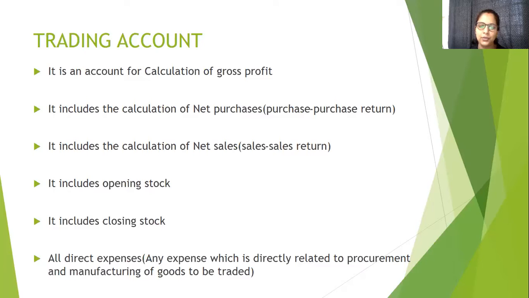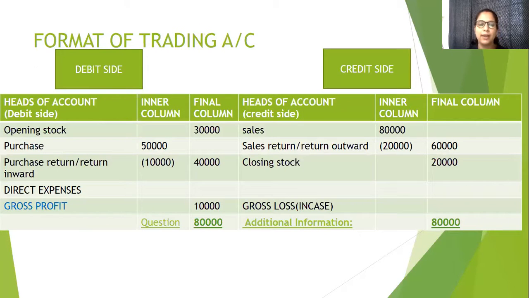Again, I told you all direct expense will come under trading account. So trading account will include any expense which is directly related to procurement and manufacturing of goods to be traded. So any goods produced in a factory, any factory related expense will be taken into consideration by trading account and it will fall under trading account. So when we prepare trading account, we will be very sure what expenses it is showing, and if it is direct expense, it will be shown in trading account. Clear? Now we will see what is the format of trading account.